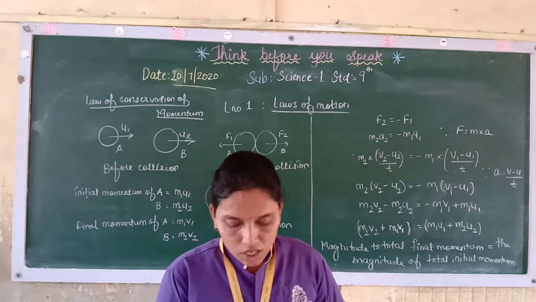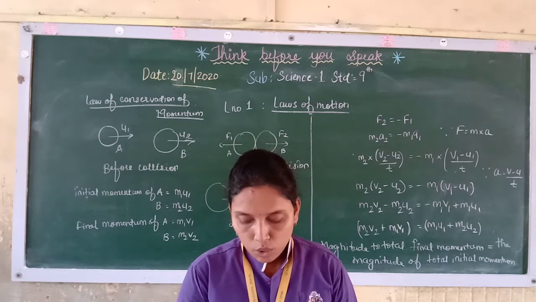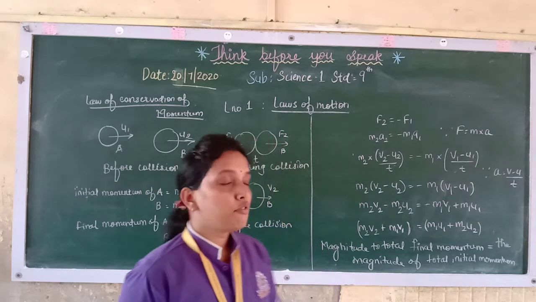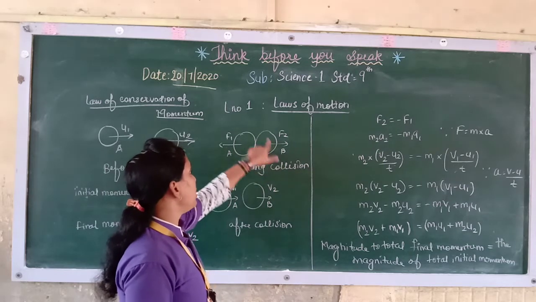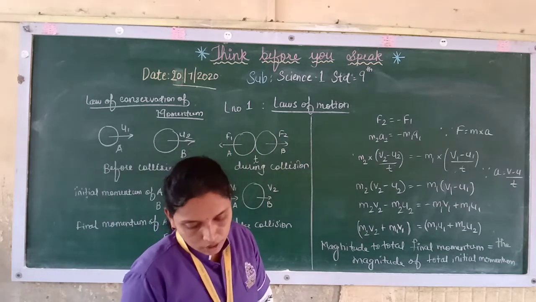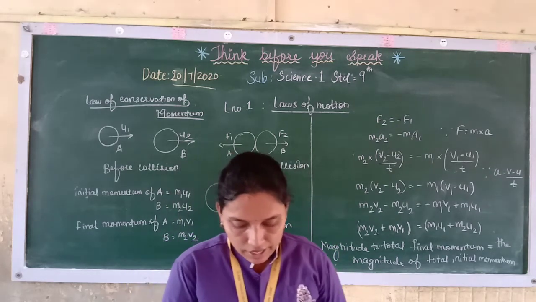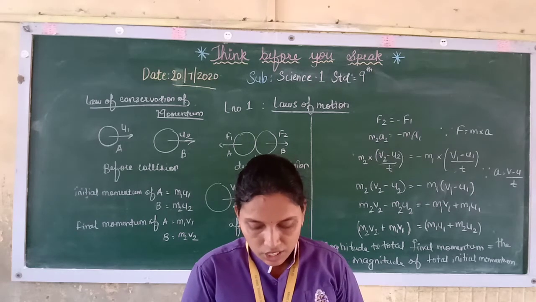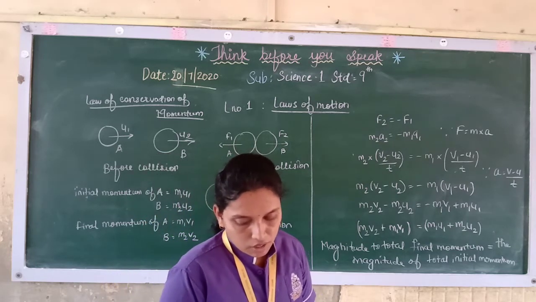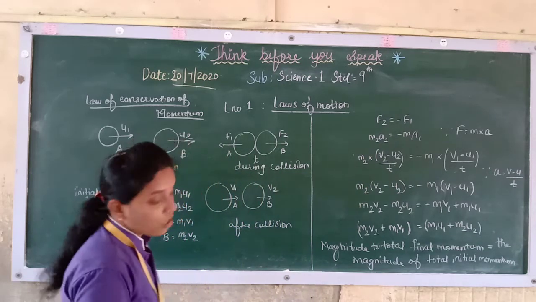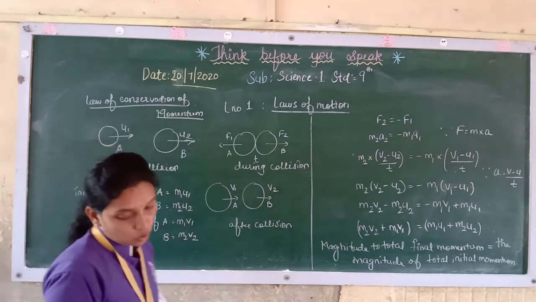Now, suppose these two objects collide. Let the force on A due to B be F1. If B is colliding with A, it will exert some force on it. This force F1 will cause acceleration in A and the velocity will become v1. Now, the momentum of A after collision will be m1 v1. So, as we have written here, momentum after collision is m1 v1 and m2 v2.